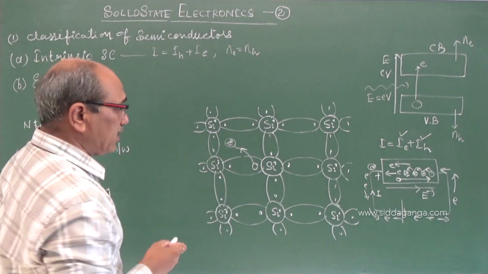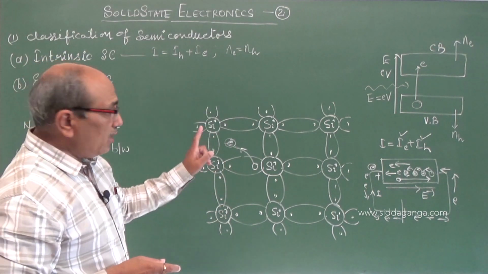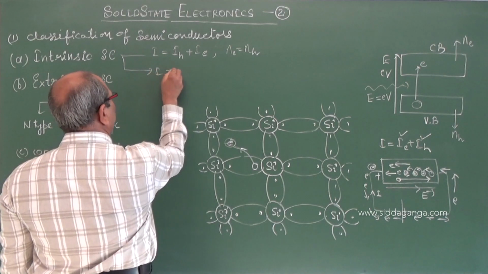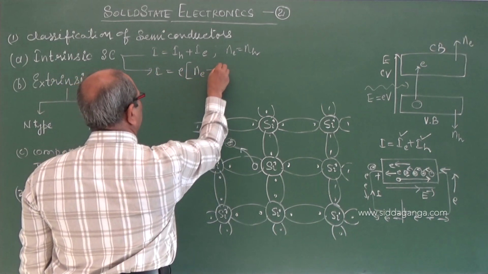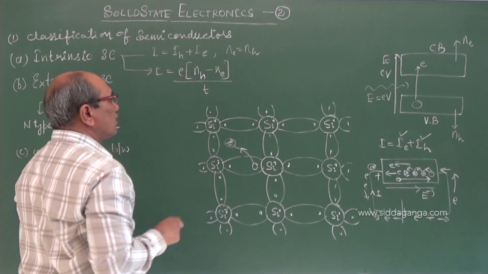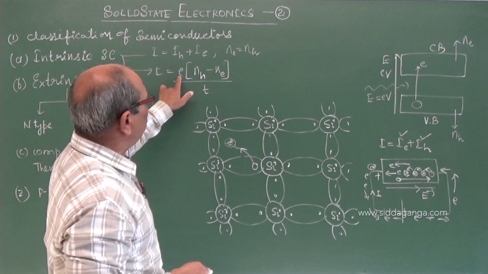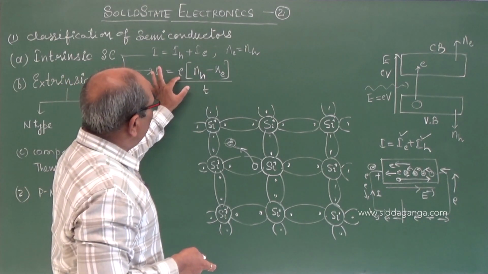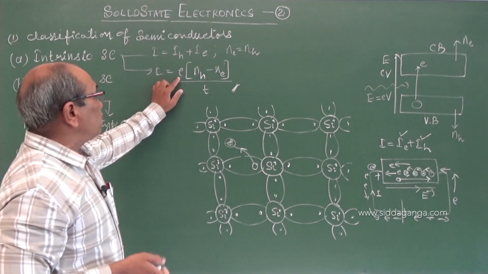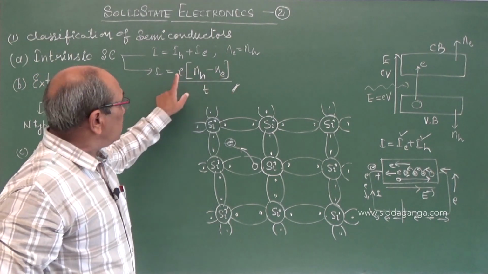In a pure intrinsic semiconductor, only the chemical bonds are forming; holes and electrons are observed only with thermal energy at any temperature. And coming to the other equation, it may be written as e into (NH minus NE) divided by T, which sometimes in entrance exams is more important to know. Or if you take the absolute value, because I have taken e as positive for holes and negative for electrons, if you take only the magnitude then you have to take plus. But the actual equation is written with the sense of charge nature. Charge nature for holes is positive. Charge nature for electrons is negative.